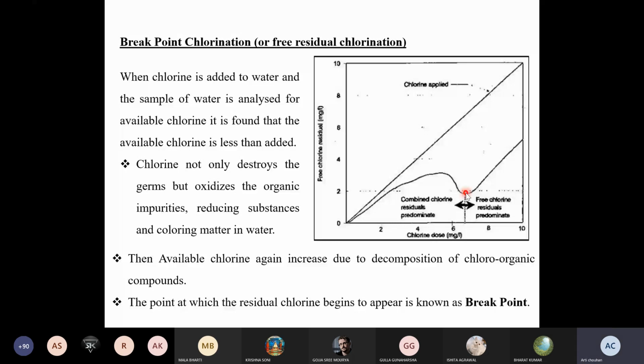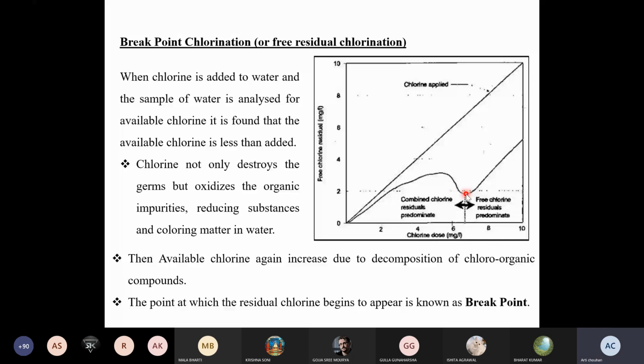Now after that point, if you add more chlorine, that chlorine will be available in the form of free chlorine, because now all the reducing substances, organic substances, colors and foreign materials which were causing contamination to the water are oxidized by the chlorine.